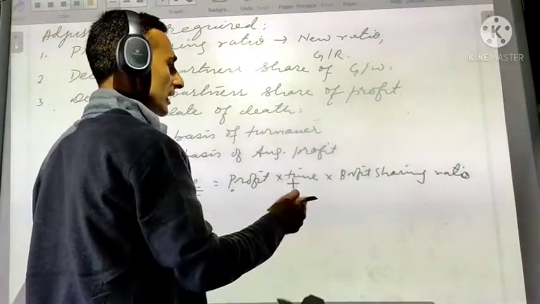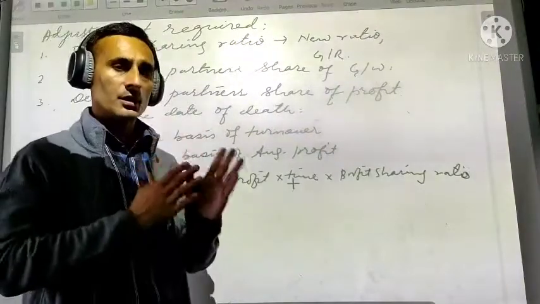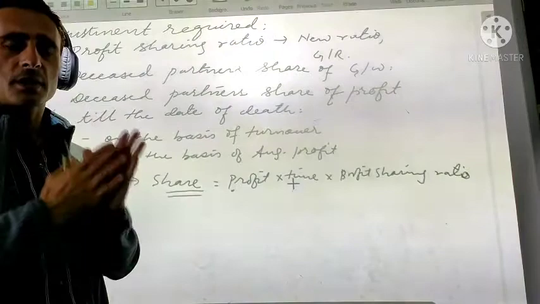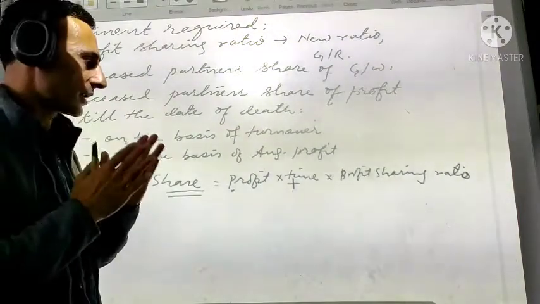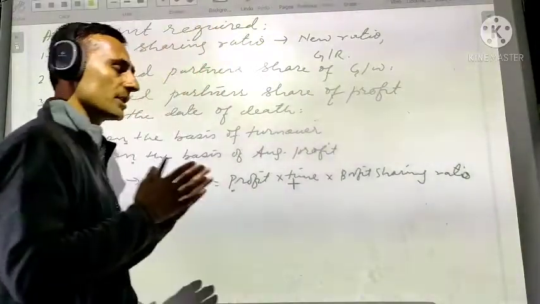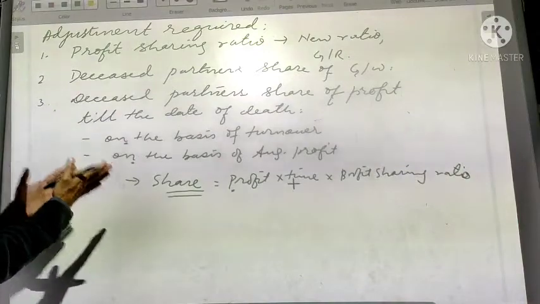Time. What is the meaning of time? For how many months the partner was in the business? That is the time. For how many months he was there in the business? That is the time you will consider. And this is the profit sharing ratio of deceased partner. You will multiply with that, then you will get the share.